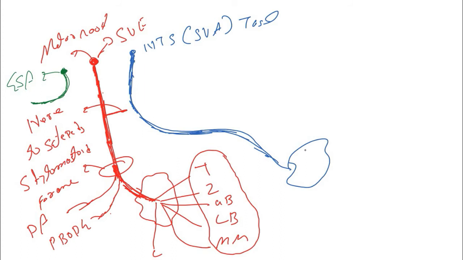Please note that the nucleus tractus solitarius gives a nerve called the chorda tympani nerve, and this chorda tympani nerve will go to the tongue and innervate the anterior two-thirds.